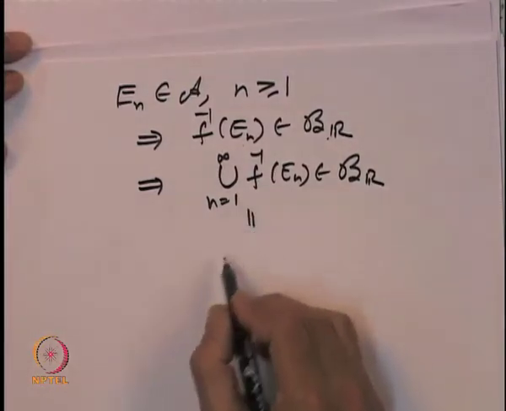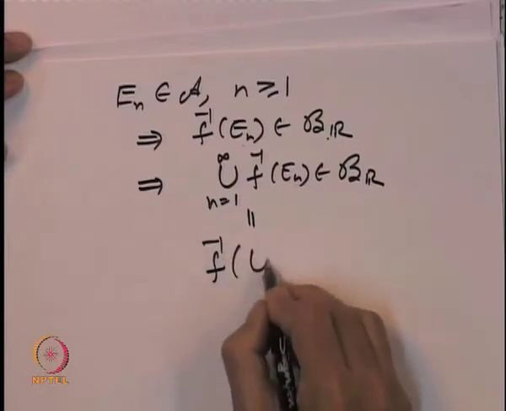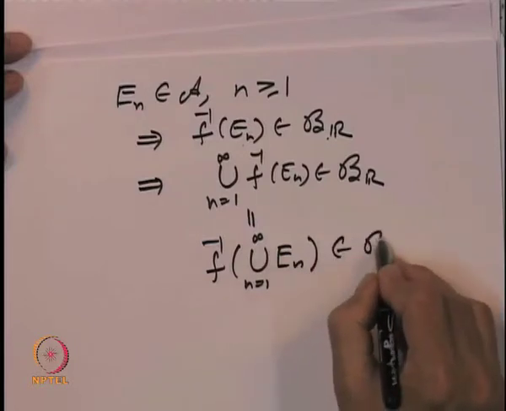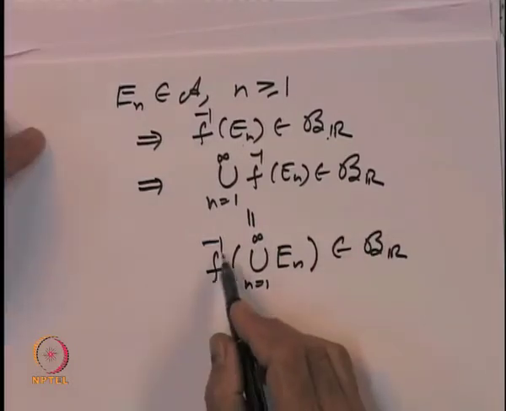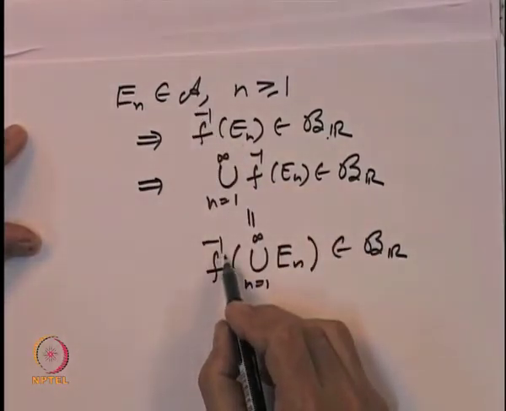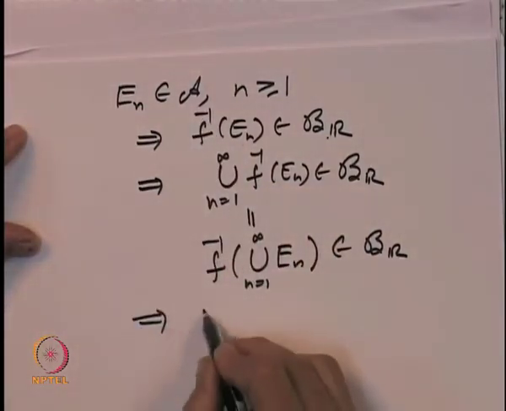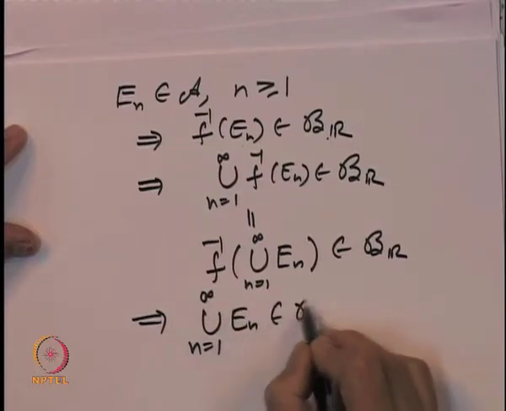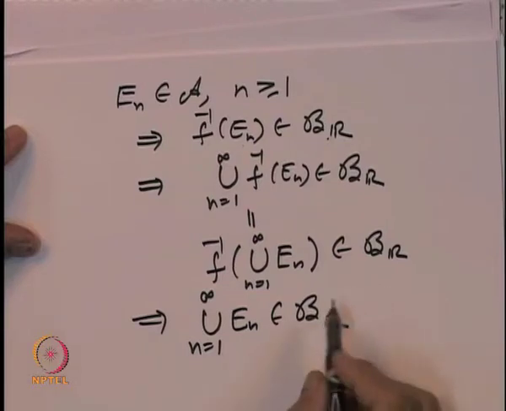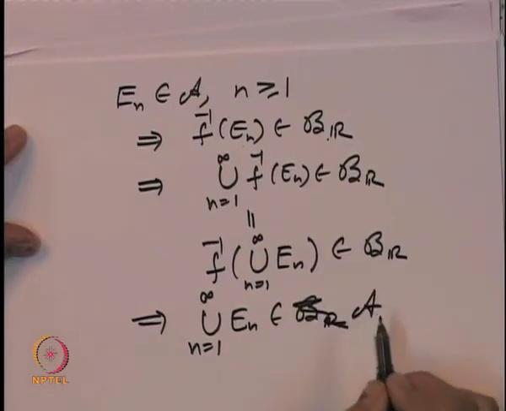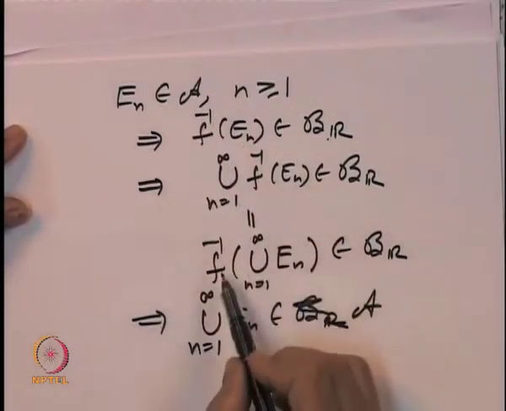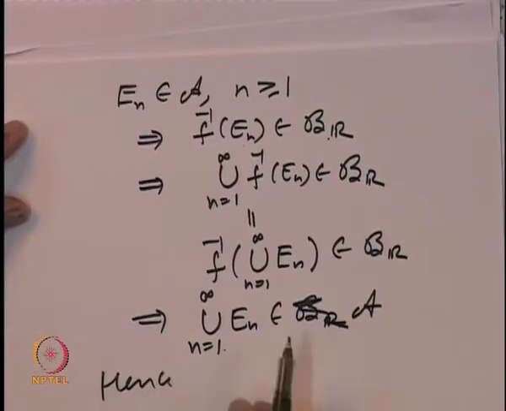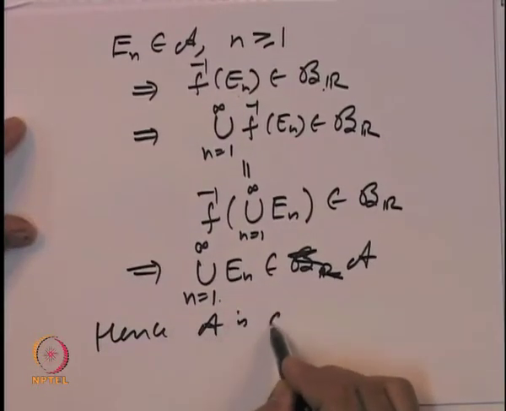And now, a simple observation is that this set is the same as F inverse of the union of E_n, n equal to 1 to infinity, and that belongs to B R. So, if E_n's belong to A, then F inverse of the union belongs to B R. That means the union of E_n's, n equal to 1 to infinity, belongs to A. Hence, we have shown that A is a sigma algebra